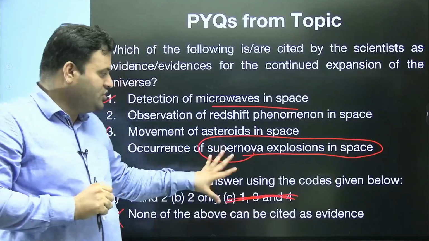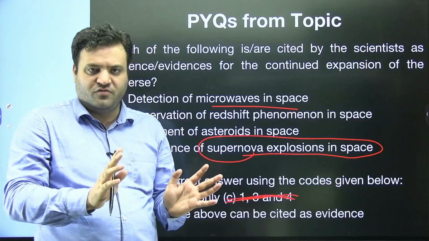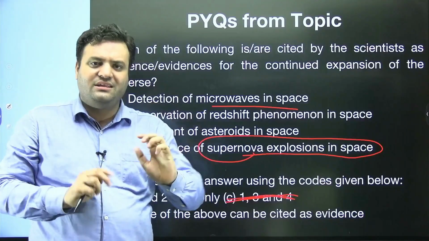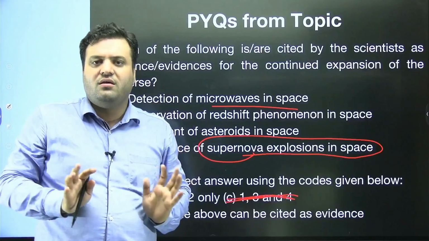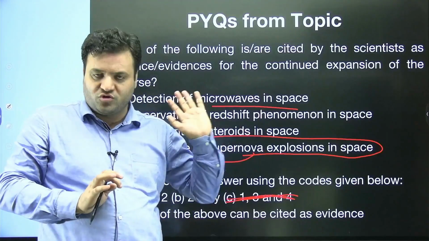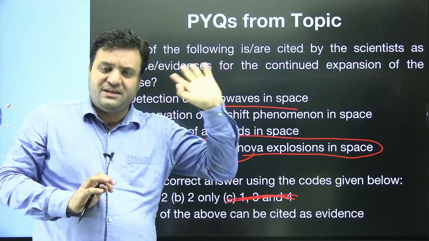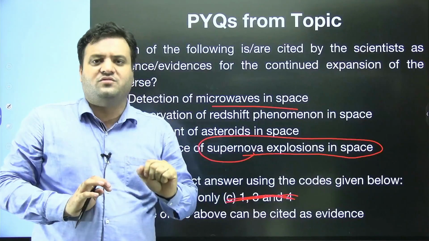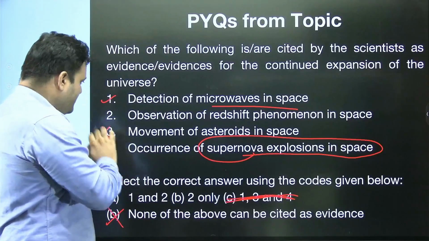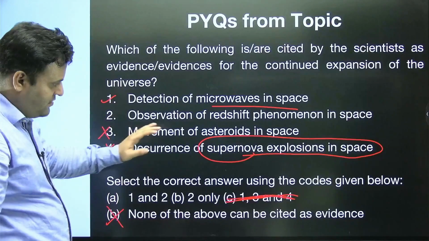So explosion of supernova has nothing to do with the expansion. Instead of this, if there had been a mention of the singularity point, then certainly that could be the answer. But here the mention is of supernova explosion. In Kant we discussed the same thing, and in Laplace's nebular hypothesis we have discussed it. So this is not the correct option.